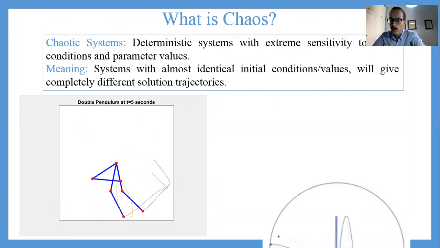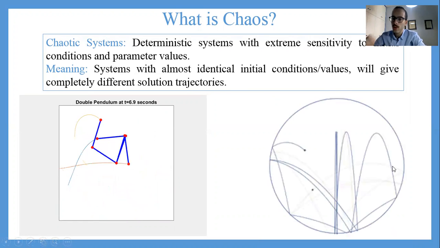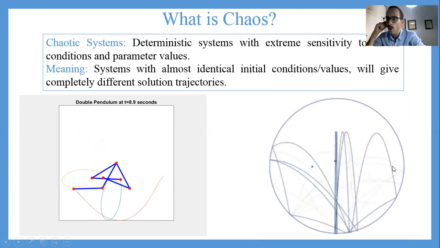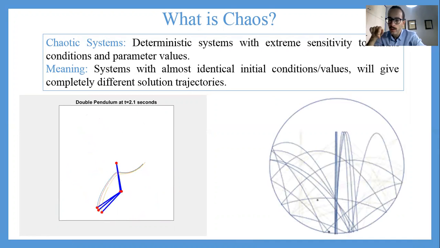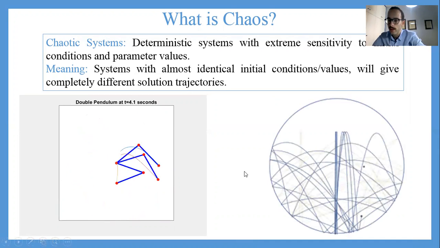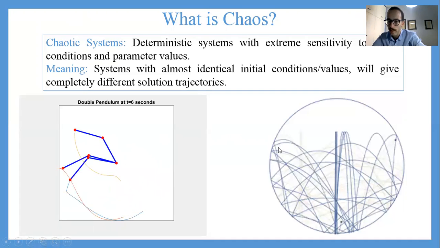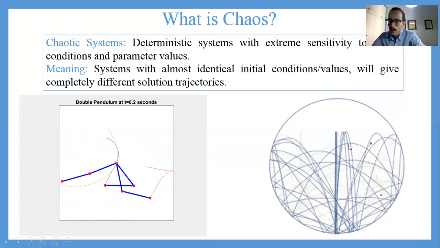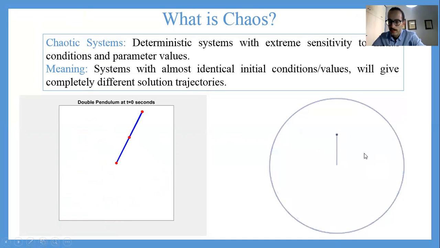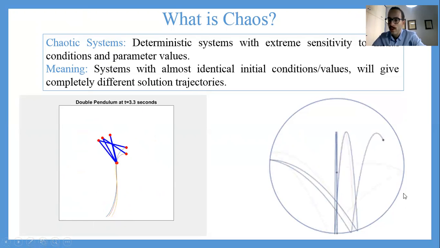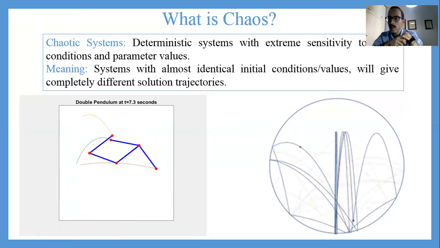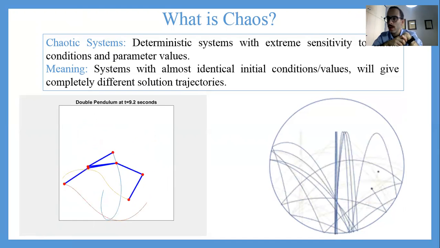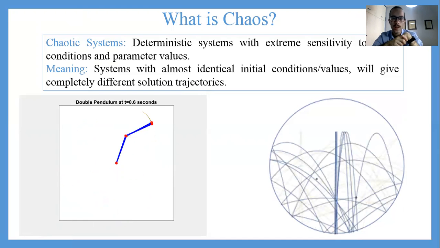In our second simulation, I have 2 balls bouncing on a sphere, and they start again from almost identical initial points, but after the third or fourth bounce, you will see that the trajectories diverge. Let it reset for a moment. You will see it right here. So after just a moment, 1, 2, 3, after the fourth bounce, the trajectories become completely different. So these 2 simple mechanical systems are clear examples of extreme sensitivity to initial conditions and hence chaotic